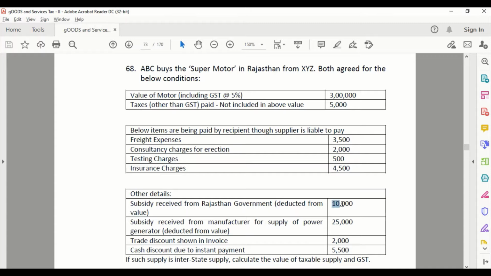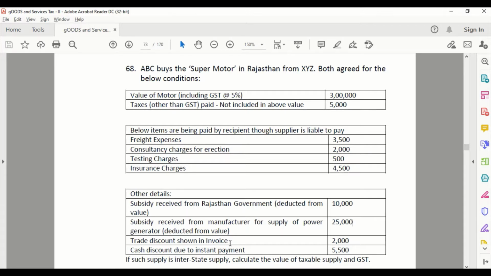So we are not going to deduct this anymore. But subsidy received from the manufacturer is an inclusion, because other than government we are treating it as inclusion. But it is already deducted from value. If it is deducted, then we are adding it back to the value, right?